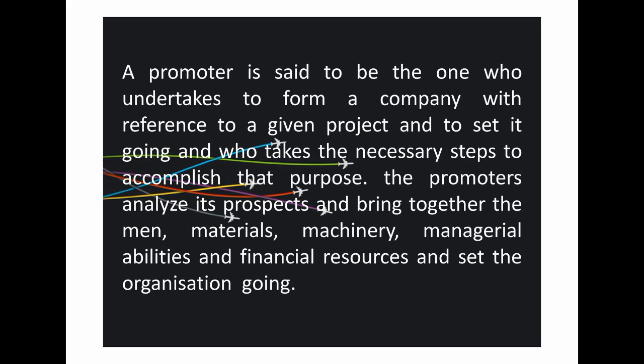As I told you, apart from conceiving a business opportunity, a promoter analyzes its prospects and brings all the required things like man, material, machinery, managerial ability, and financial resources, and sets the organization going. He is the one who gives a proper picture or a clear shape to the business organization.